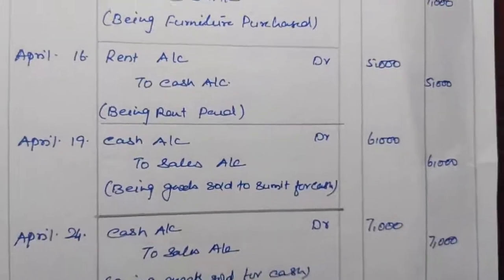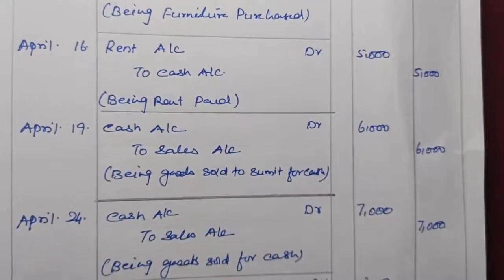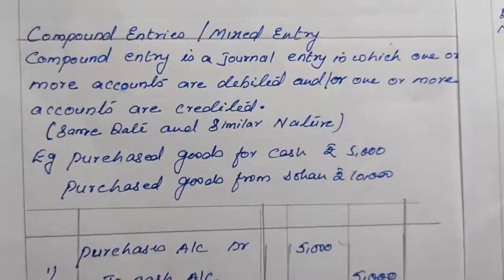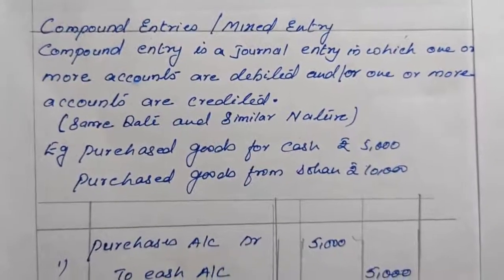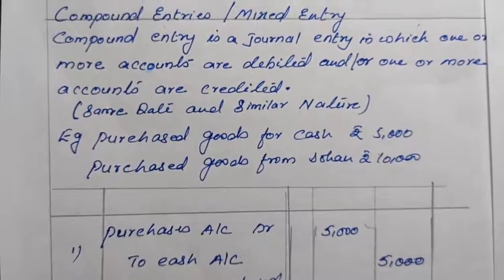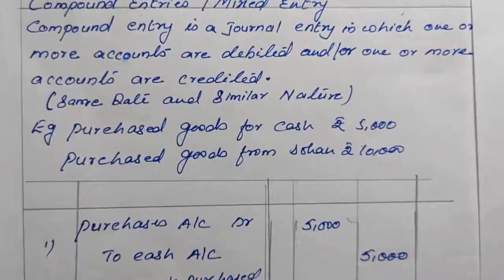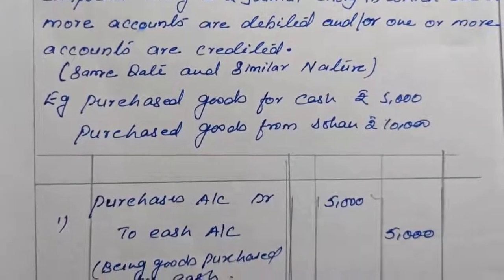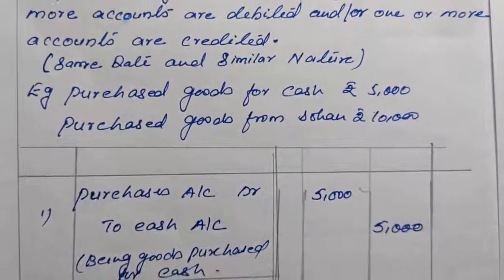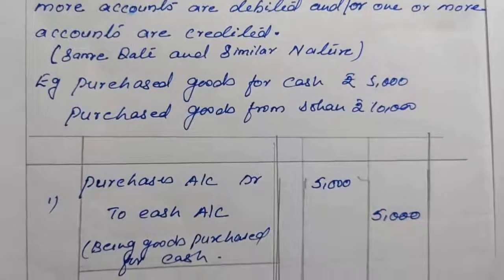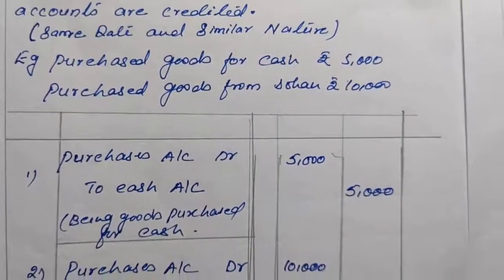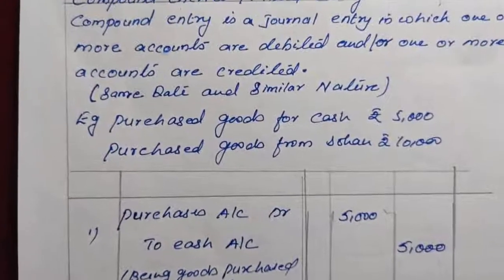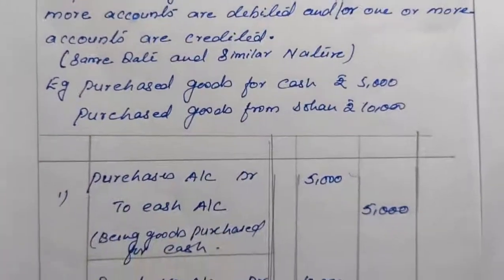Okay, now let's see the other adjustments. Now what is a compound entry? A compound entry is a journal entry in which one or more accounts are debited or one or more accounts are credited. That means when transactions are of the same date and of similar nature, instead of preparing 2 or 3 journal entries, we prepare a single entry, and that entry is known as a compound entry.